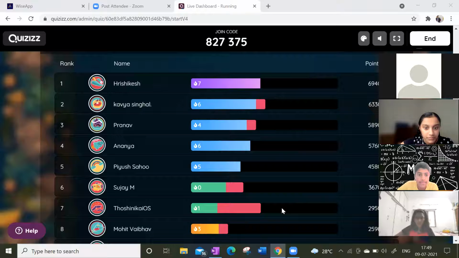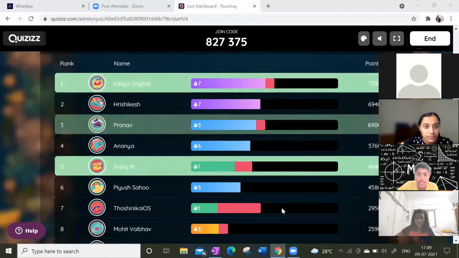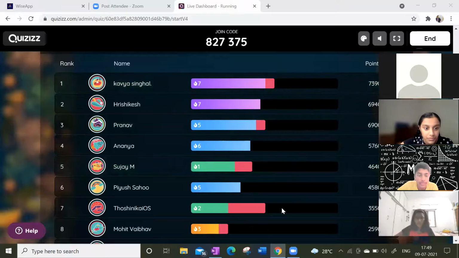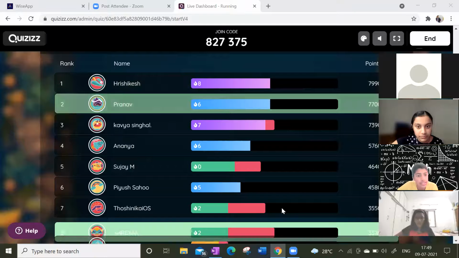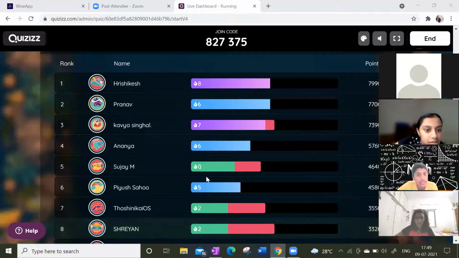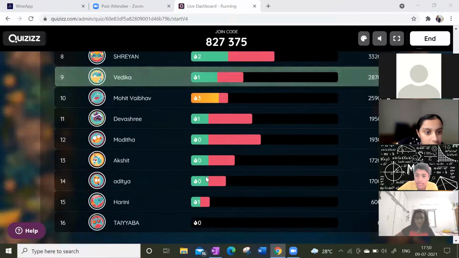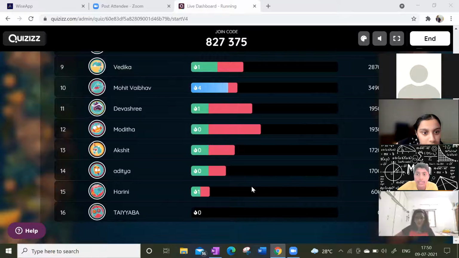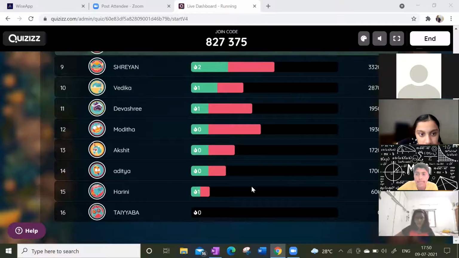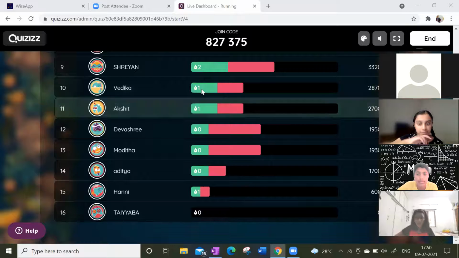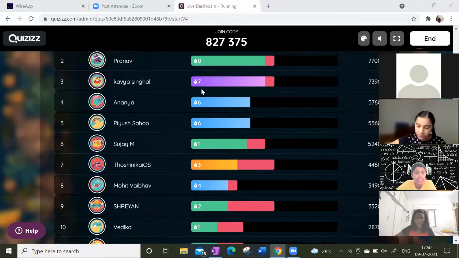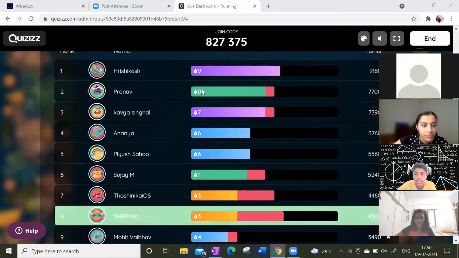Rishikesh, very good. Kavya, 6 correct. Kavya, 7, Rishikesh, 7. Come on, guys, make it fast. Shreyan, 2. Mohit, Devasri, Modita, Akshit, Aditya, Harini. Try to solve it properly. Rishikesh, good.